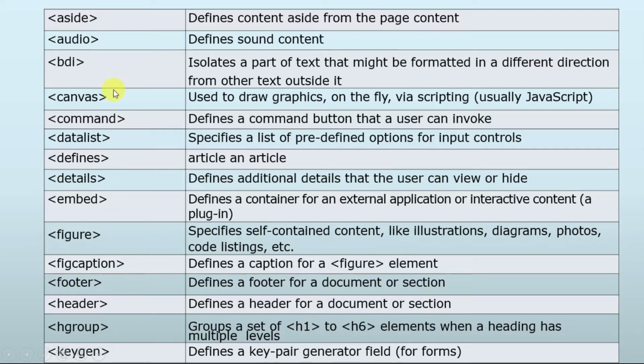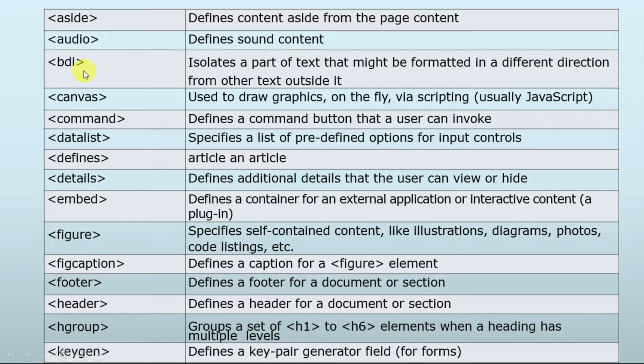The first one is aside, that is used to define content aside from the page content. Suppose in our web page there is a different kind of content, and we want to differentiate that particular content from the other ones. We can easily do this with the help of the aside element. The second one is audio, that is used to define sound content.